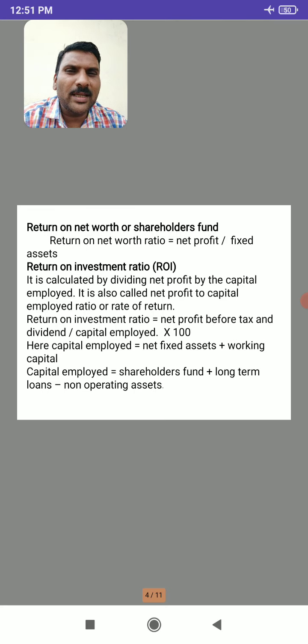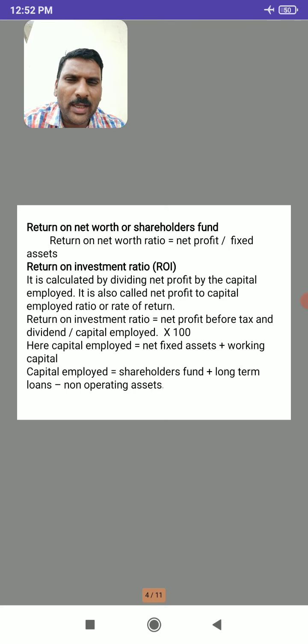Fixed asset minus depreciation. So after payment of depreciation, the total of fixed asset is called net fixed assets, plus working capital. We already know working capital is the difference between current assets and current liabilities. So capital employed is also calculated using another formula: shareholders fund plus long-term loans minus non-operating assets.